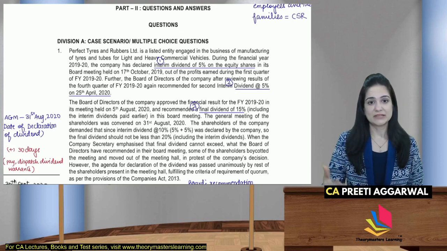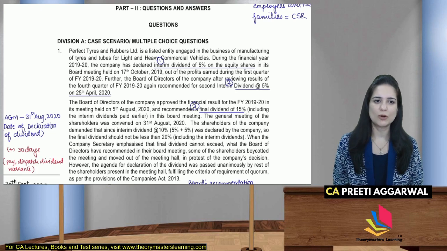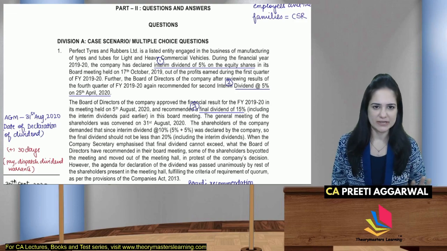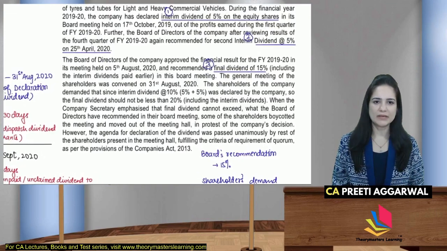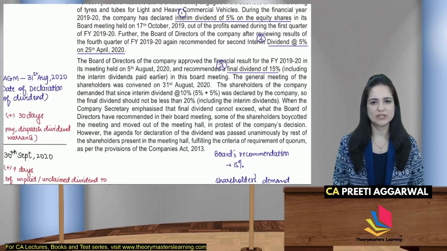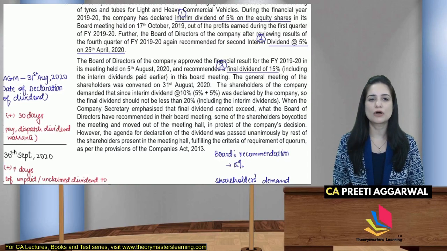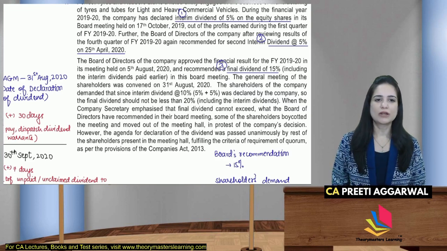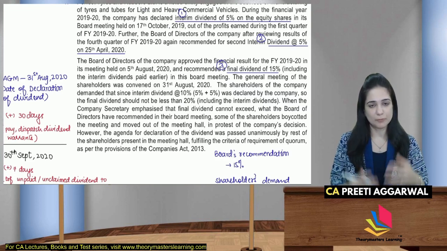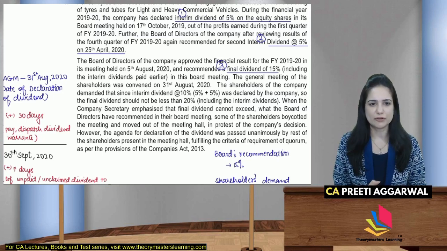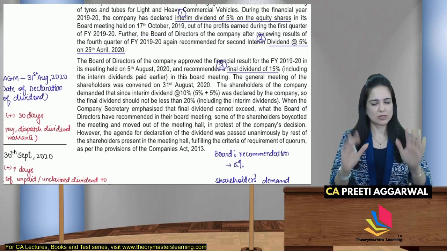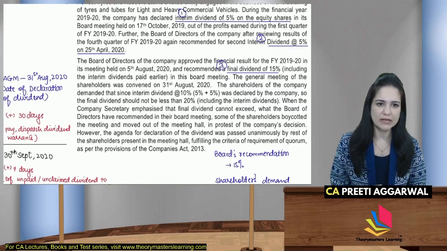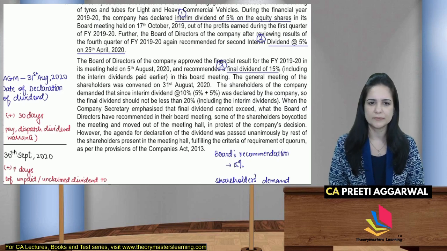They recommended the second interim dividend at 5% on 25th April 2020. So these two facts are important for us. The board of directors of the company approved the financial results for the financial year 1920 in its meeting held on 5th August. So the board approved the financials on 5th of August and recommended, because that is done in the board meeting, the final dividend at 15%, including the interim dividends paid earlier.